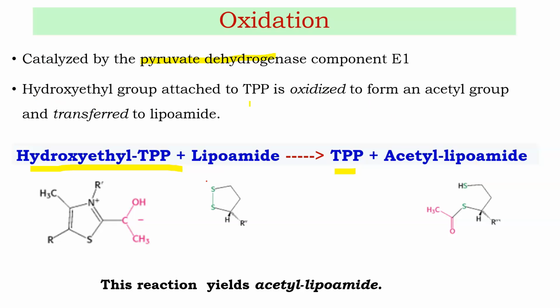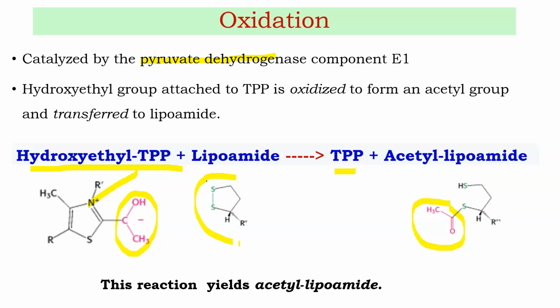The hydroxyethyl group attached to TPP is oxidized to form an acetyl group. Previously it was hydroxyethyl, now you can see it is an acetyl group. CH3CO is nothing but the acetyl group, which is transferred to lipoamide.